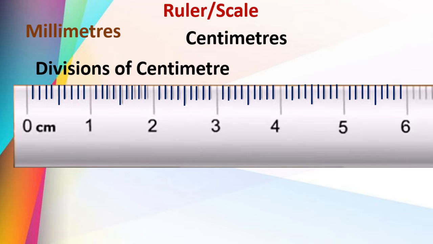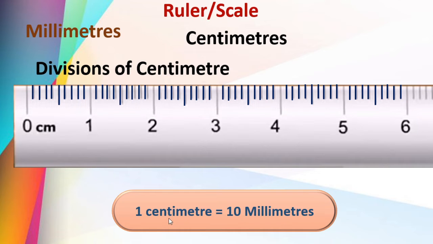Got this? In 1 centimeter we get 10 millimeters. Yes, 1 centimeter is equal to 10 millimeters. Millimeters are the smallest unit to measure length. When 10 millimeters come together, they make 1 centimeter. Got this? Okay.